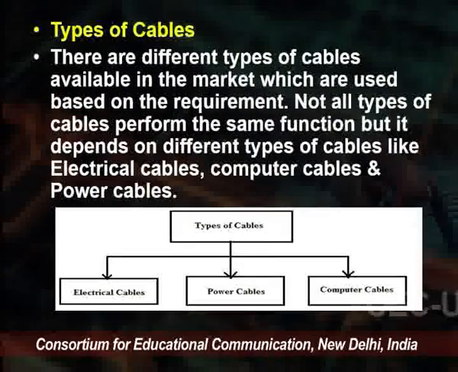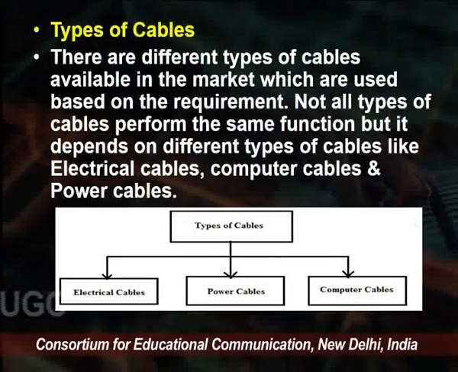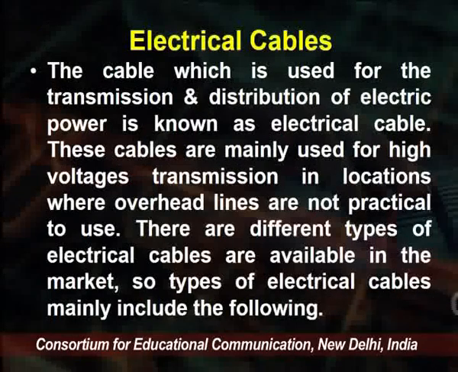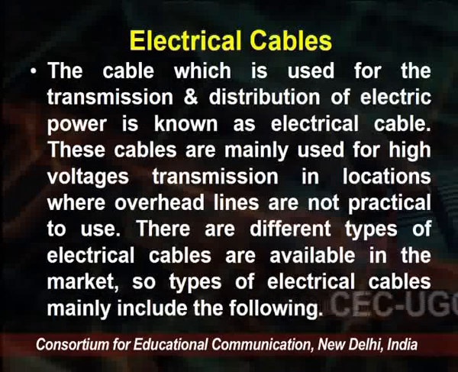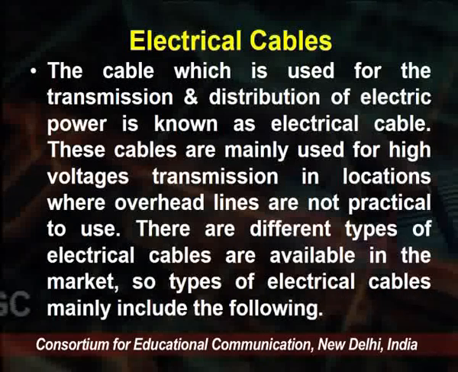So, types of cables. There are different types of cables available in the market, used based upon their requirement. On the basis of the requirement, the cables are divided into three parts. First is the electric cable, second is the power cable and third is the computer cables. Electric cables are used for transmission and distribution of electric power. These cables are mainly used for high voltage transmission in locations where overhead lines are not practically usable.